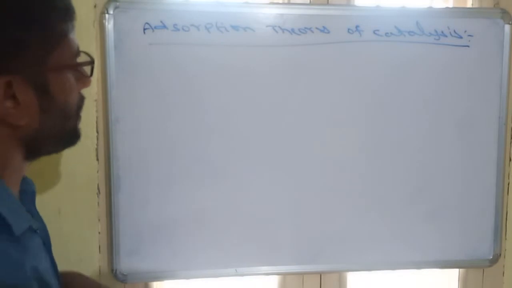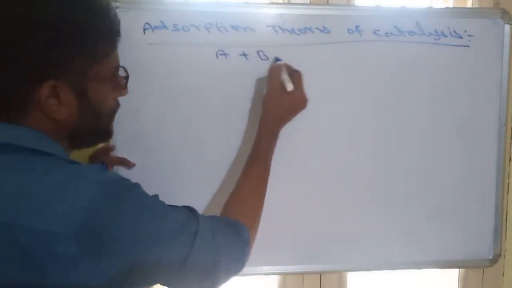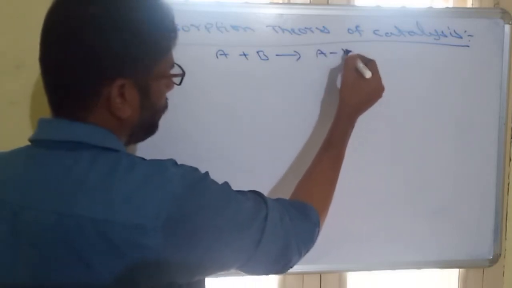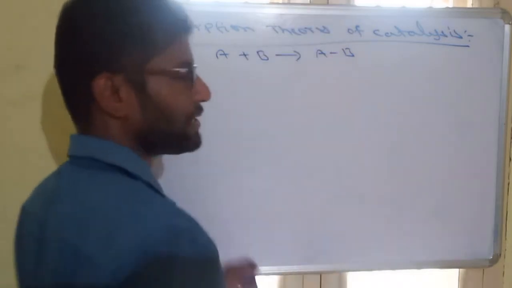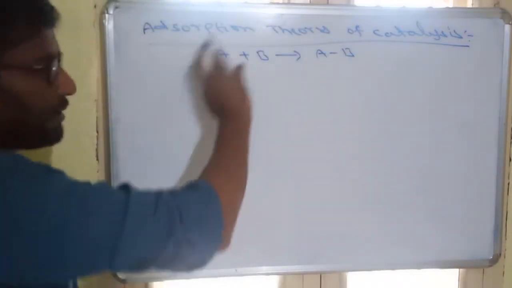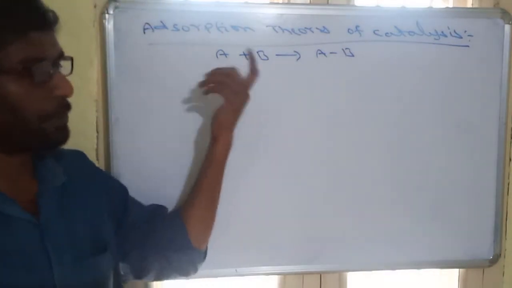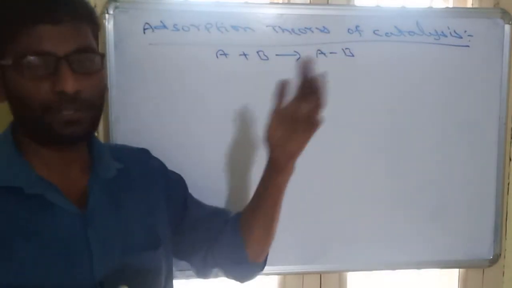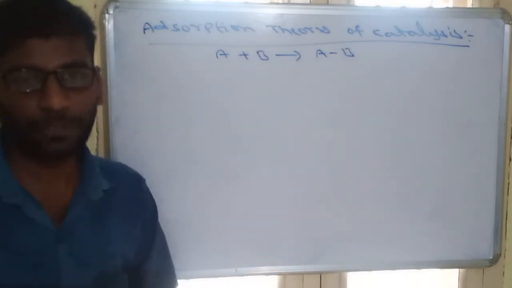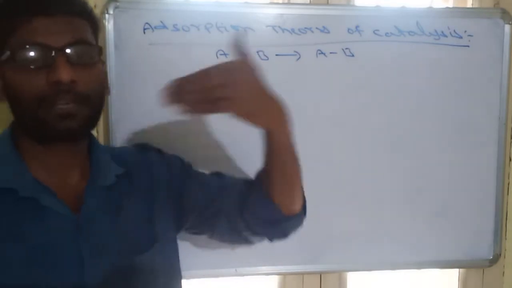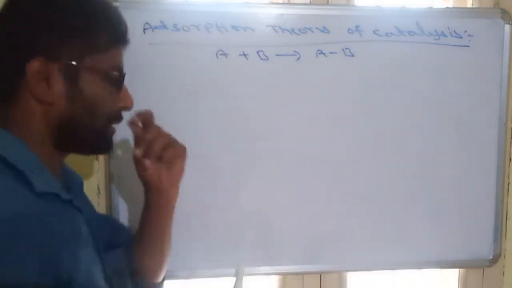What the adsorption theory says is, suppose we take a process A plus B, with formation of a bond between A and B. A and B combine together to form the product AB. In this reaction, if we are not using a catalyst, the process will happen, but it will be very slow. But if we use a catalyst, the process will be faster. So what is the use of a catalyst? A catalyst increases the speed of the process. How it increases it is explained by adsorption theory.